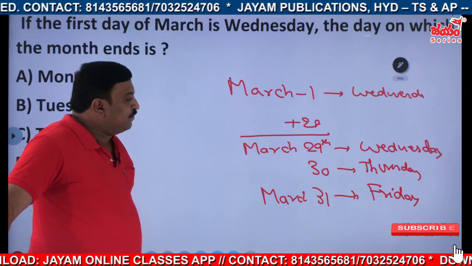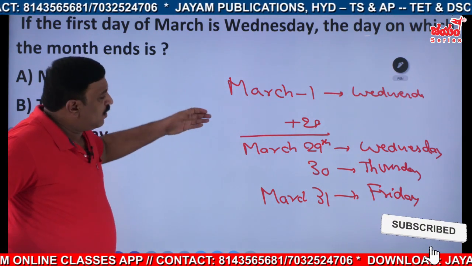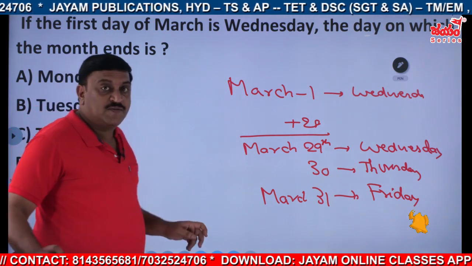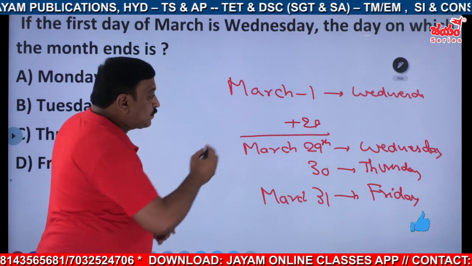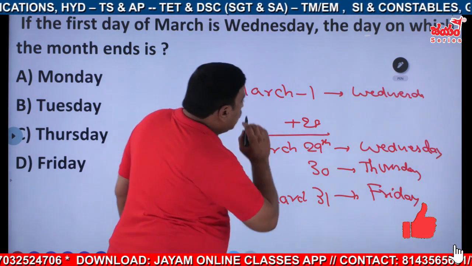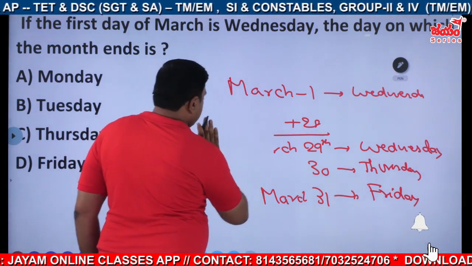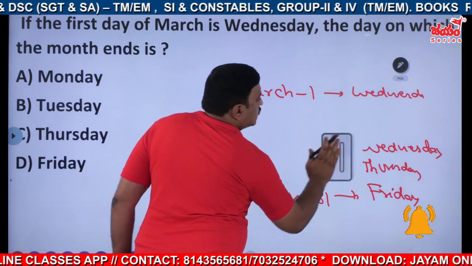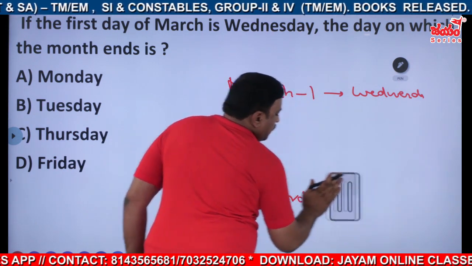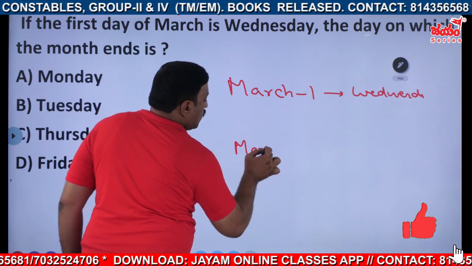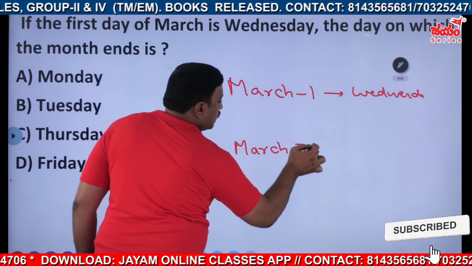But here in this one, some people got another idea. Nothing wrong in that. Just see here, if March 1st falls on Wednesday, we don't need the middle of it. We need directly March 31st.